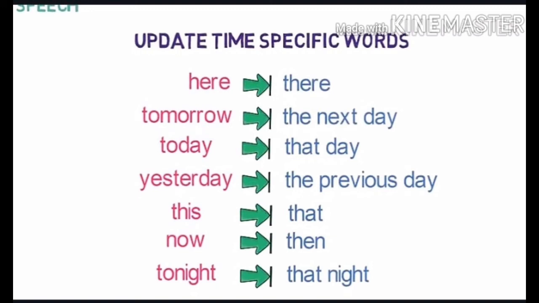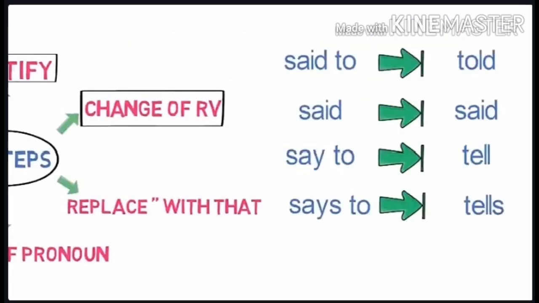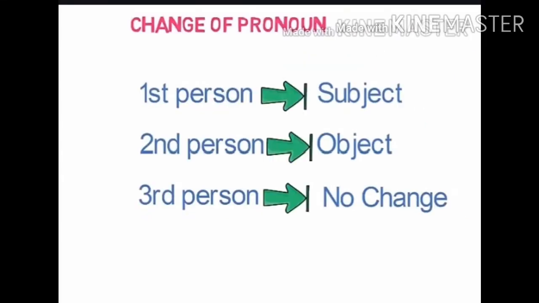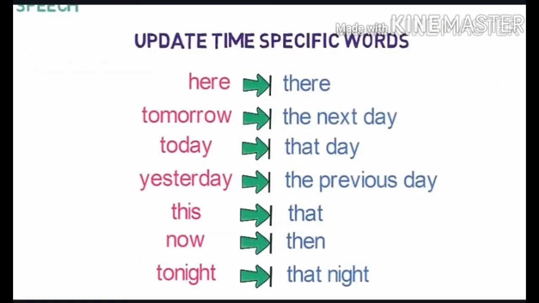This is the 6 steps formula to understand direct indirect properly. First, identify subject, object, reporting verb, first, second, third person and tense in the sentence. Second is the change of reporting verb. Third, replace inverted commas with that. Fourth, change of pronoun as follows. Fifth, change of tense as it is given here. And sixth, change of time related words as I have given here.